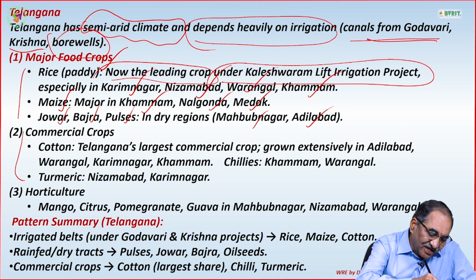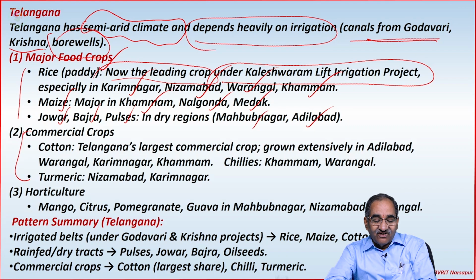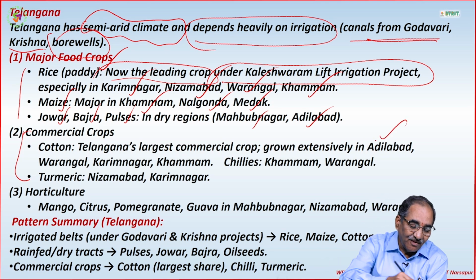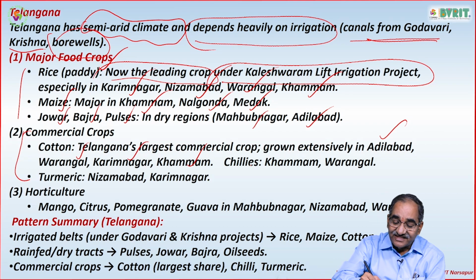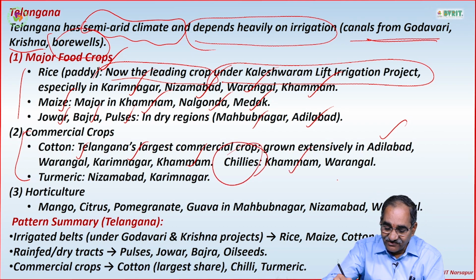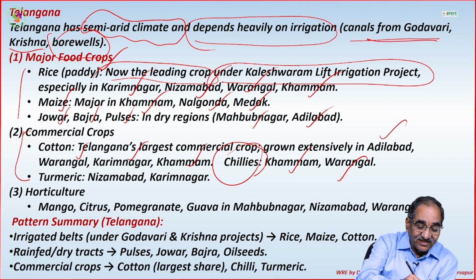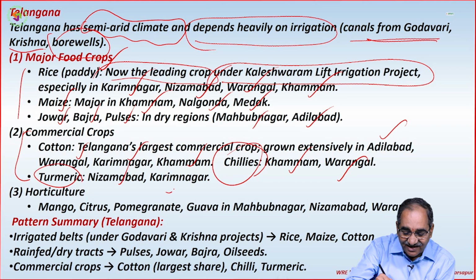Coming to the commercial crops, cotton, Telangana's largest commercial crop, grown extensively in Adilabad, Warangal, Karimnagar, Khammam. These are the 4 districts. Second commercial crop is chilies, Khammam, Warangal. And third one commercial crop is turmeric, actually Nizamabad and Karimnagar.